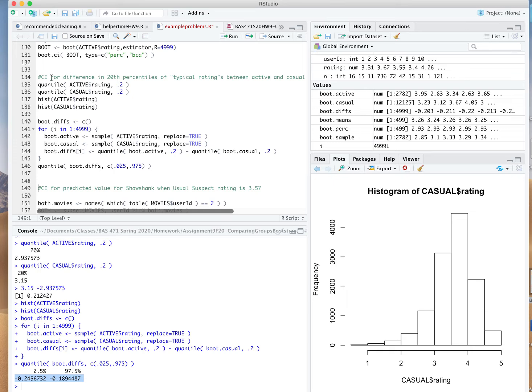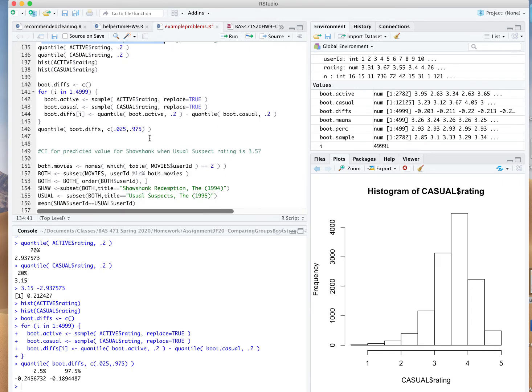I literally have no idea how to actually get a 95% confidence interval for the difference in 20th percentiles of probability generating distributions. I don't even know if anyone sat down and actually worked that out mathematically. The Bootstrap, as we can see, boom, we can just program it and come up with a pretty reliable procedure for coming up with a range of plausible values based on the data that we've created.